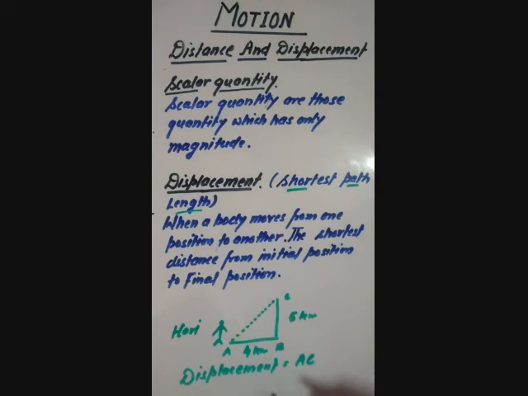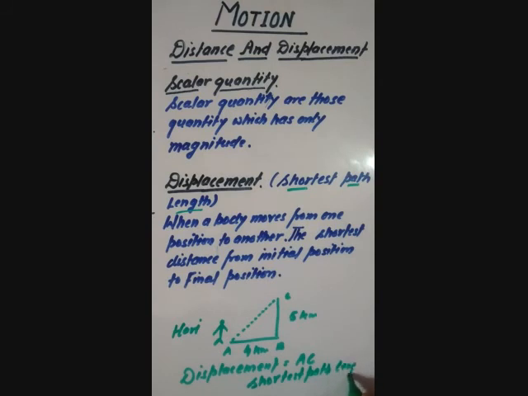Here displacement will become shortest path length.